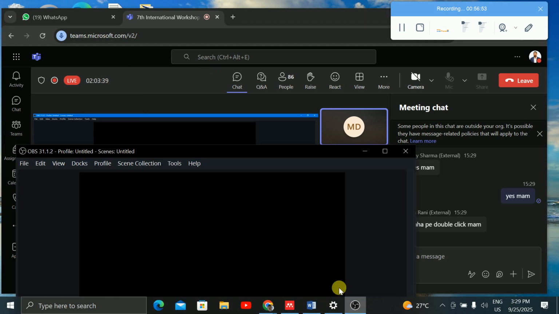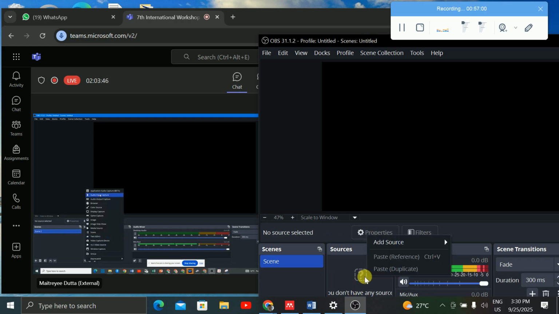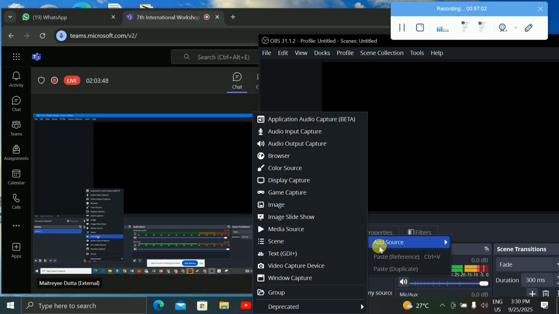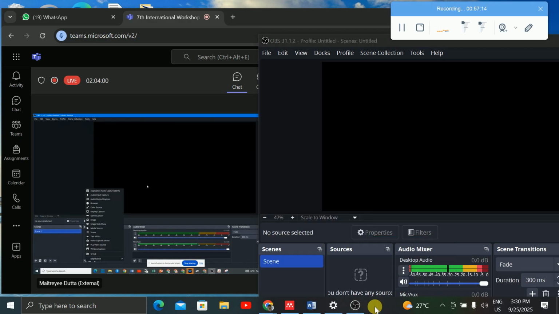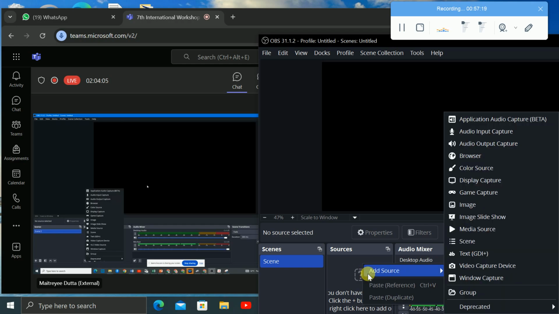Here we have the option that is known as sources. Sources means that we have many sources: audio source, image source, window capture source, display capture source. So there are many sources with which you can capture many things, right? Very quickly I will go to the window capture and the display capture, because you may explore the other options yourself. Next is your audio mixer, where you can see that I am talking, so it is showing that my mic is working, right?